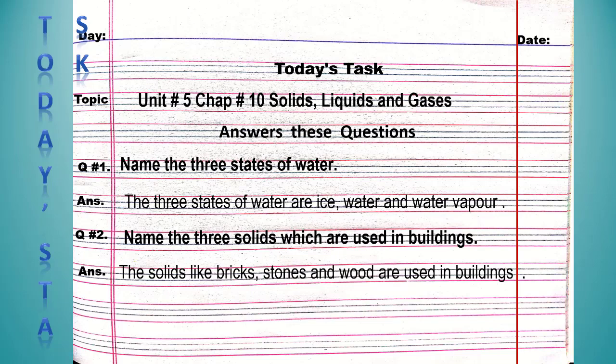Let's start writing. Write down topic. The topic is unit 5, chapter number 10, solids, liquid and gases. Answer this question. Now write down question number 1. Question number 1 is name the 3 states of water. Write down the answer of question number 1. Now write down question number 2. Question number 2 is name the 3 solids which are used in buildings. Write down the answer of question number 2.